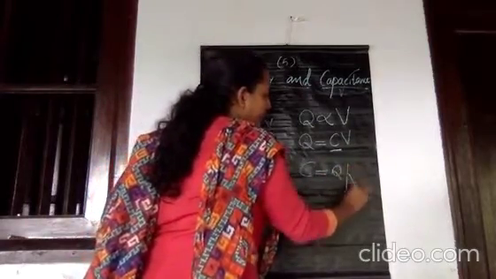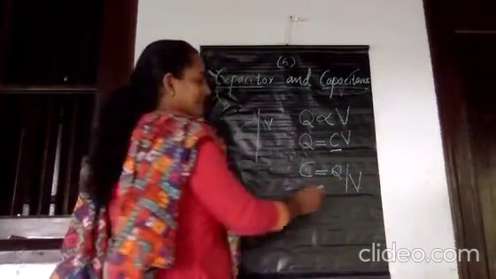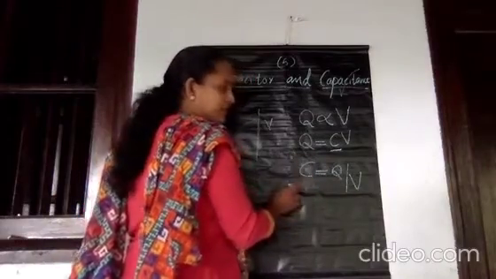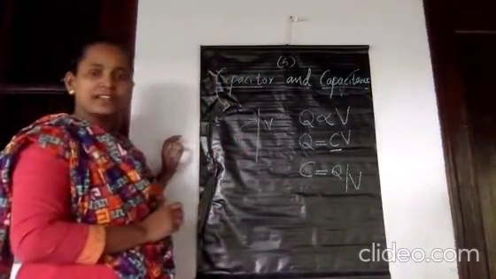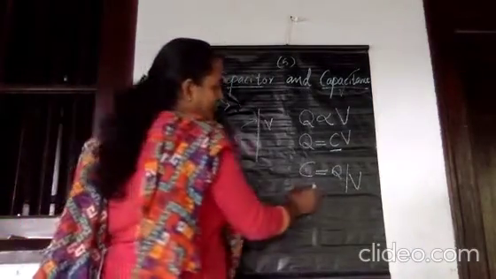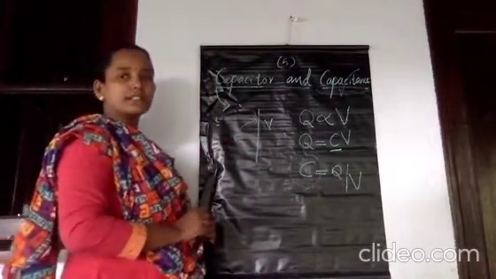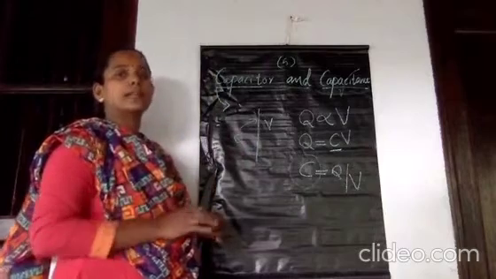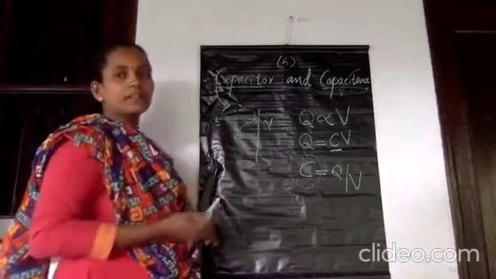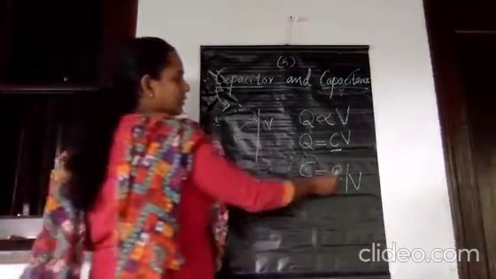So how can you write C? C is equal to Q by V, where Q stands for the charge given to that conductor and V stands for the potential developed. And a capacitor is a device which is used to store the electrical charges. And the capacitance of a conductor is defined as the measure of the ability of a conductor to hold the electrical charge itself. So C is equal to Q by V.